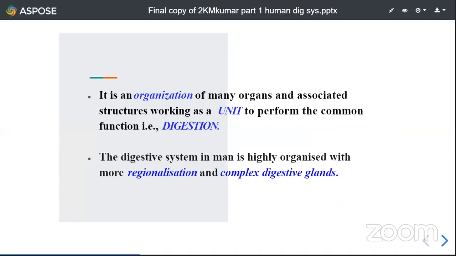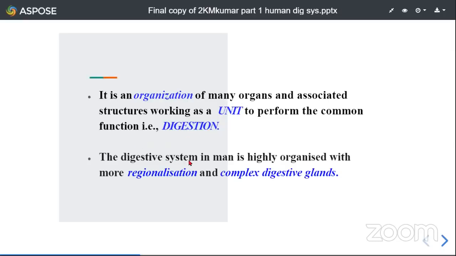Now, to define the human digestive system, it is an organization of many organs and associated structures as a unit, and they perform a common function, that is digestion. Any system is made up of several organs and some associated structures. It is like teamwork, isn't it? Like in a team, all members work together for a common goal. In a similar manner, the human digestive system consists of many organs and some associated structures, which all work together for a common function, and that is digestion.